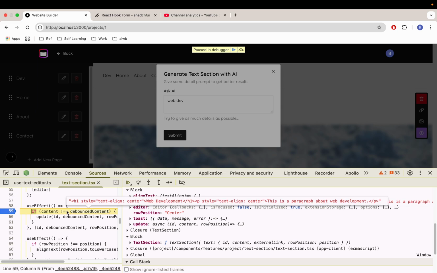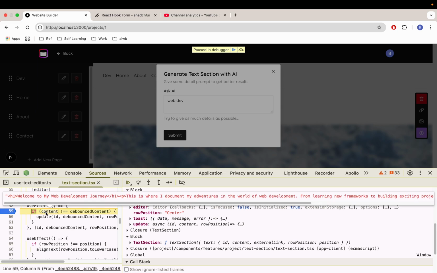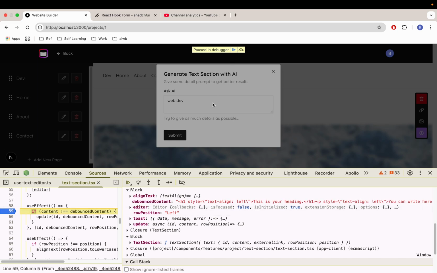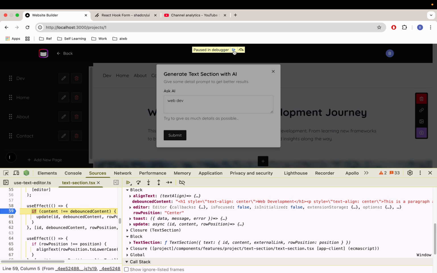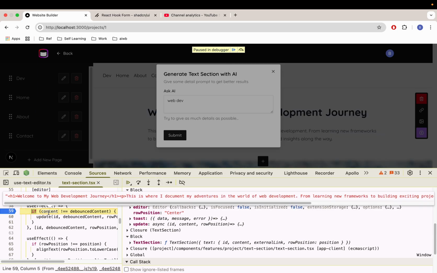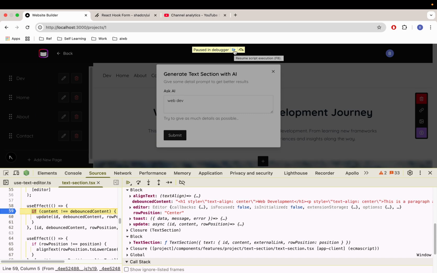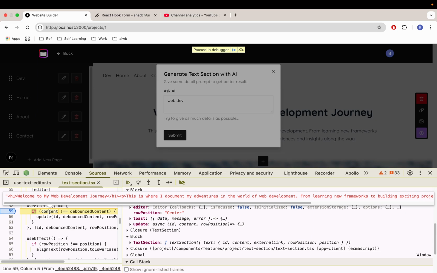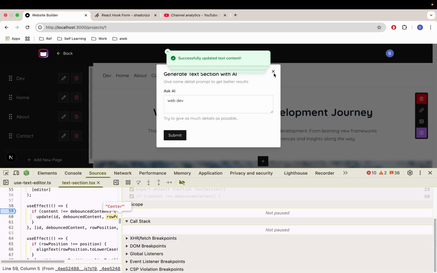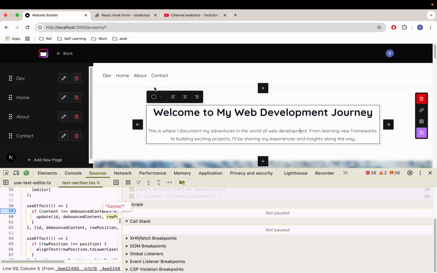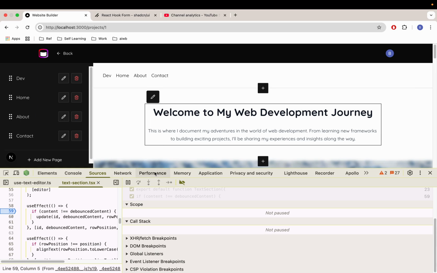But different now. So content, welcome to my web development journey, right? And then it becomes, this is your heading, right? And then it overwrites it. So which is no good. Oh, now debounced is web development, right? Content is welcome to my web development. Let's check. The content was welcome to my web development. Let me see. Oh, it changed it. Let me refresh it. Yeah, I think this is correct then.